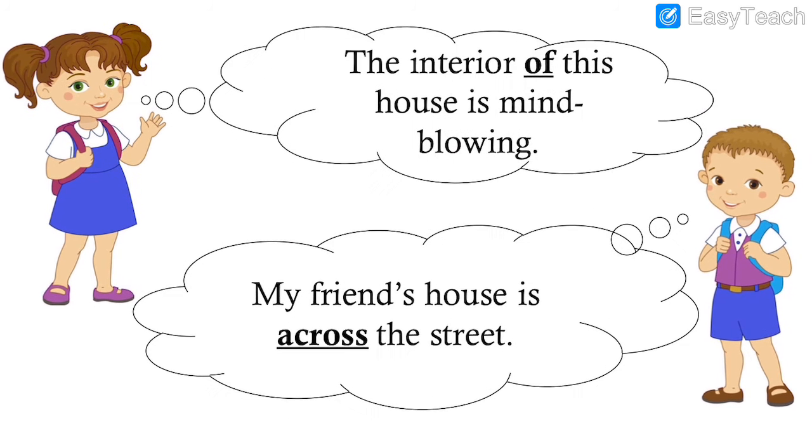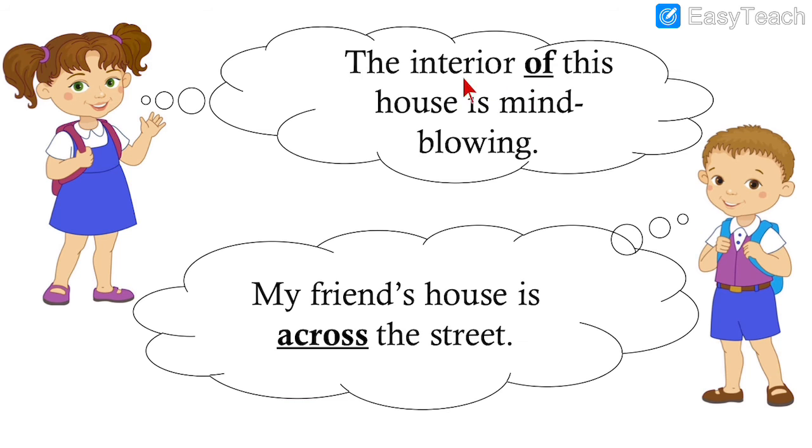The interior of this house is mind-blowing. Of. My friend's house is across the street. Across means from one side to the other side. Of and across are prepositions.